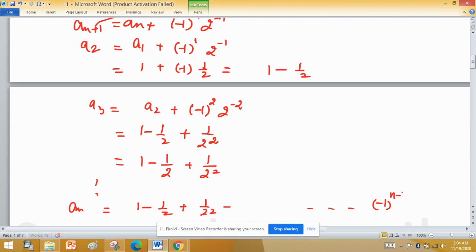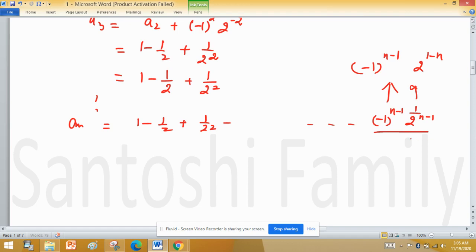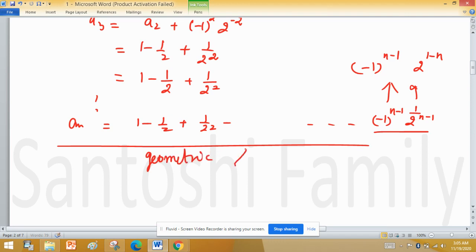The last term is 1/2 raised to the power n minus 1, which you can write as (-1)^{n-1} 2^{1-n}. This form looks better, so I wrote it this way. Now a_n is written by this expression, and this is a geometric series with common ratio -1/2.